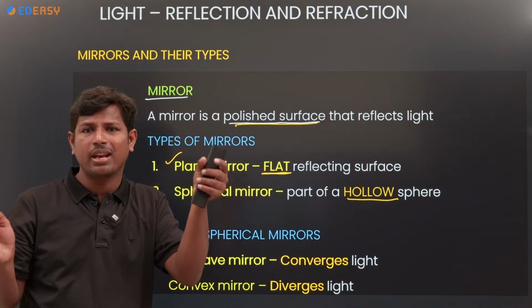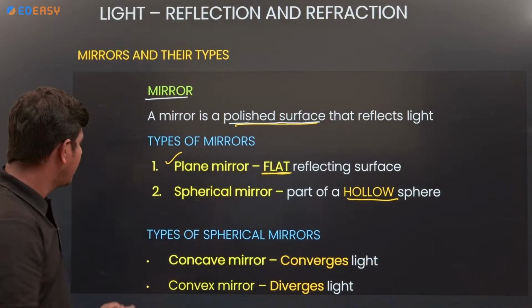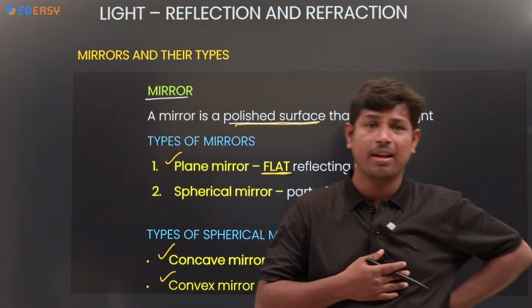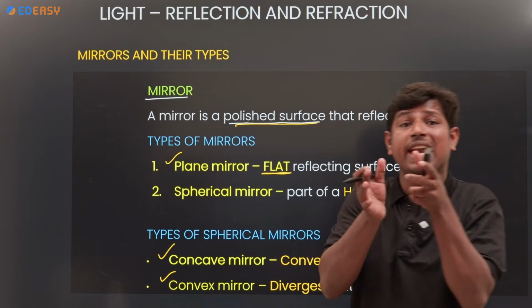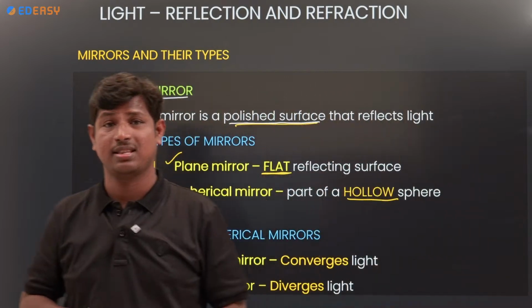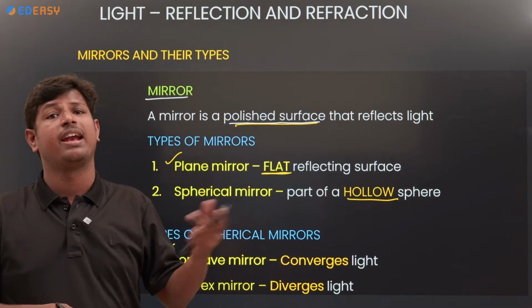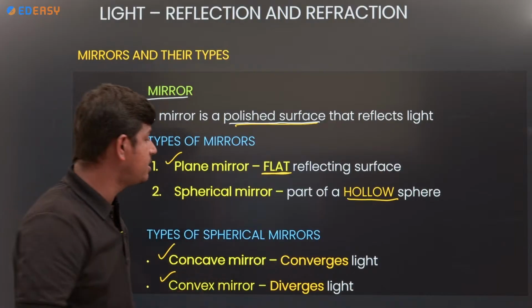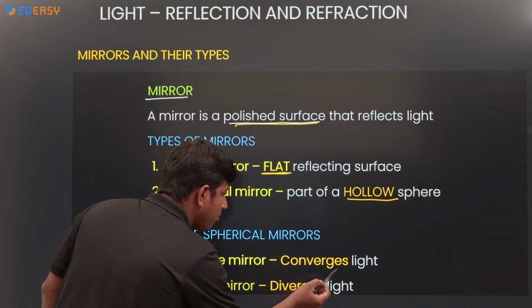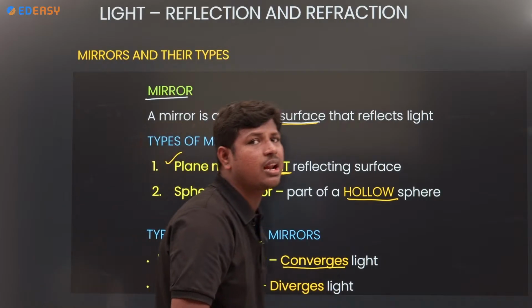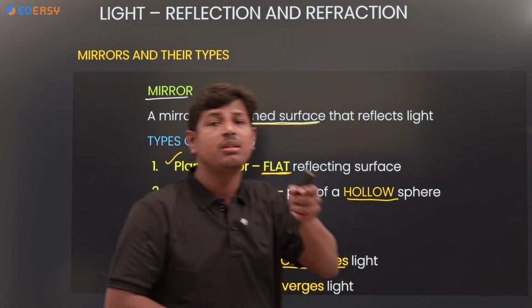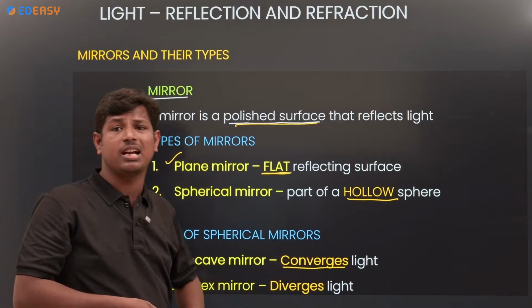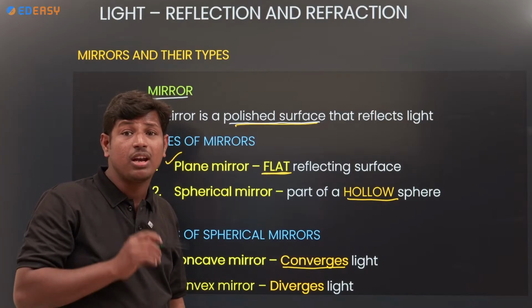How many types in a spherical mirror? 2 types. What are they? Concave mirror and convex mirror. You may be confused about which is concave and which is convex. How can we identify the difference between concave and convex? What is another name of the concave mirror? It is a converging mirror. Why is it called a converging mirror? Simply they won't call it that, right?